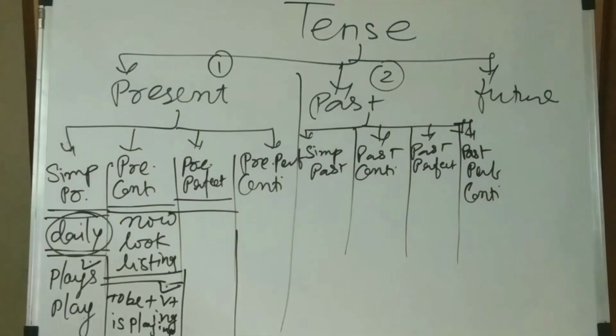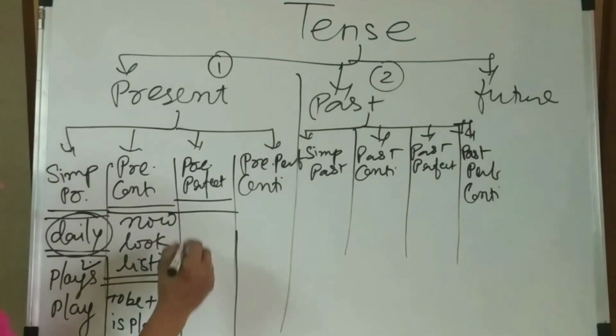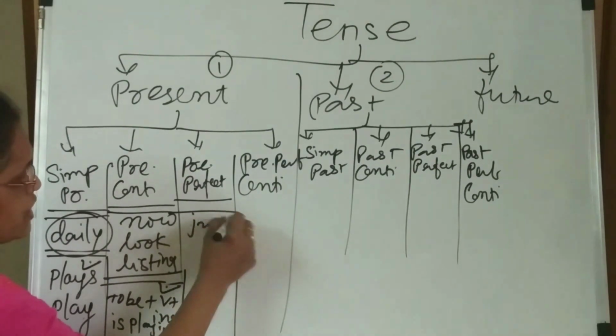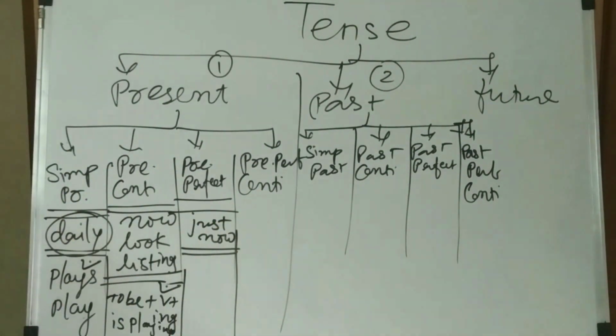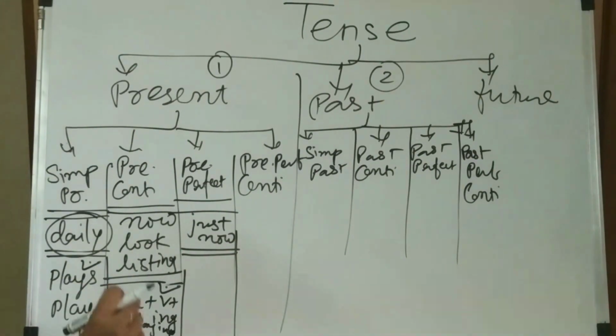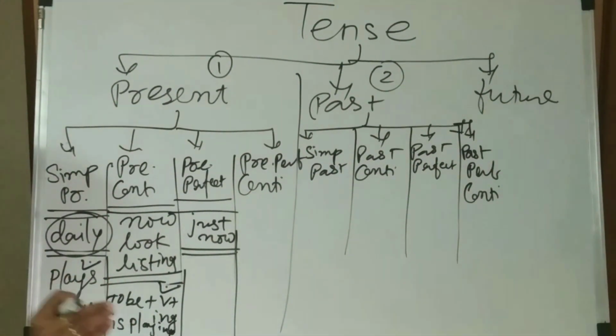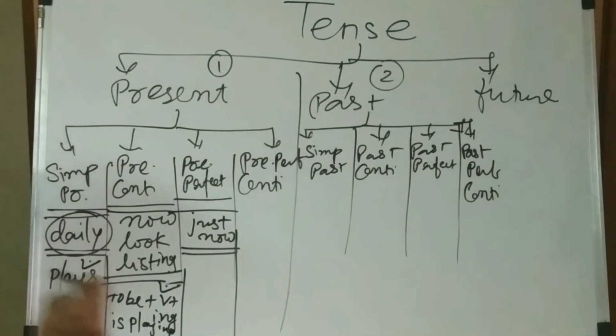Then present perfect is that the action is completed a few seconds before, just now. The main point is that just now is your hint word. If we recognize the sentence, then which one is present perfect tense? The action is completed just now. That means you are drinking. I have drunk tea. It means that you already drank it, but the action is completed, but a few seconds before you have this taste in your mouth.